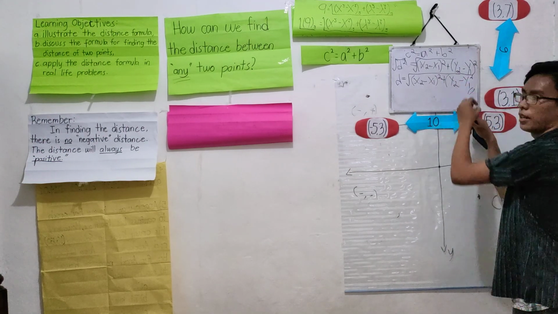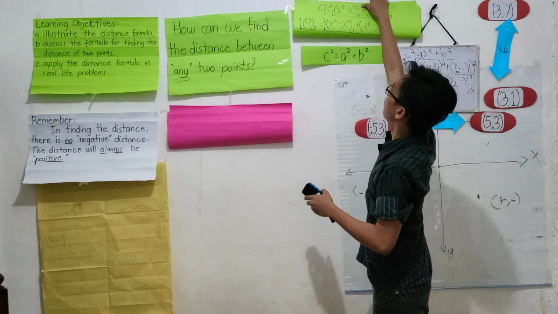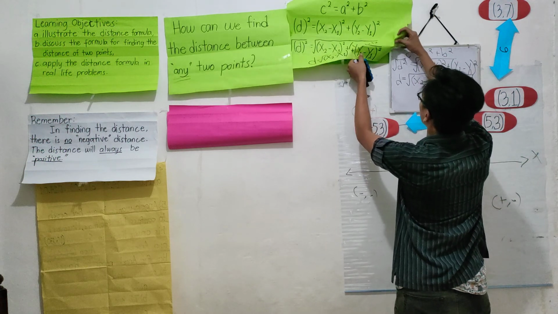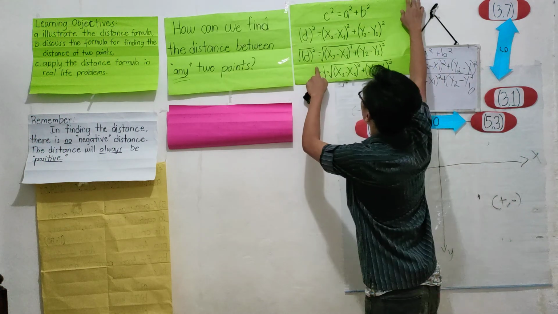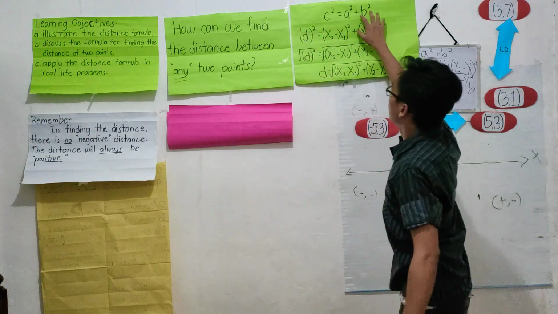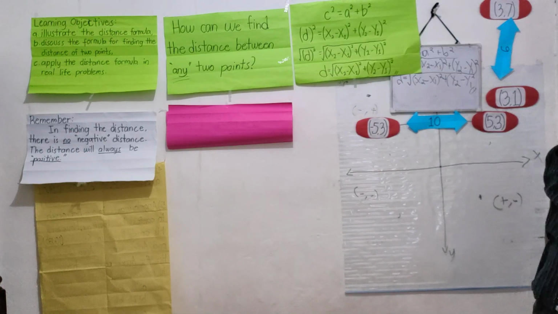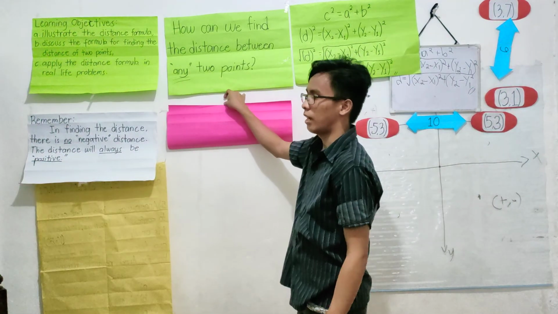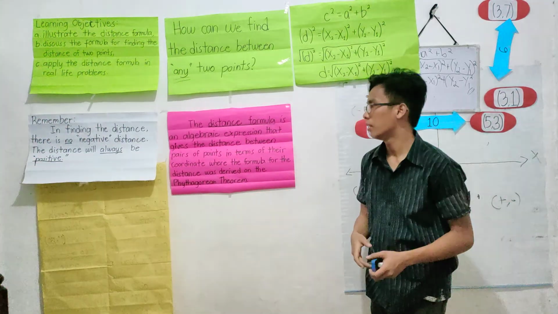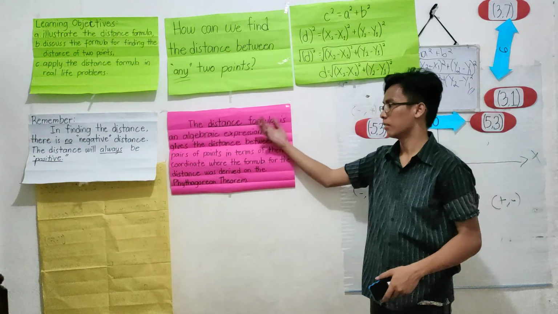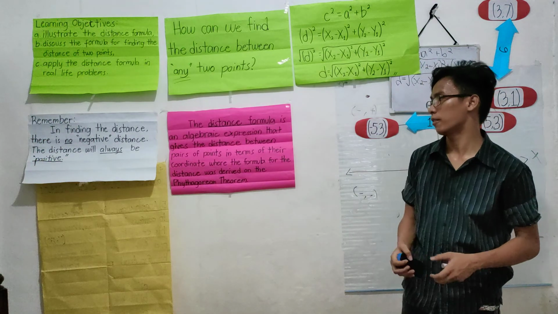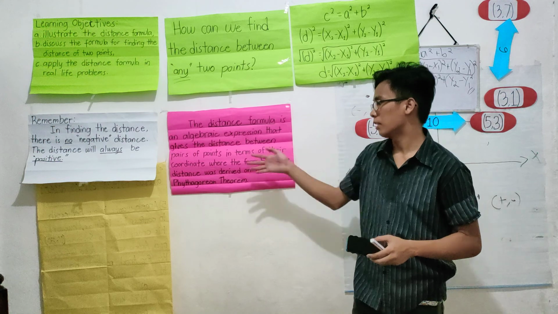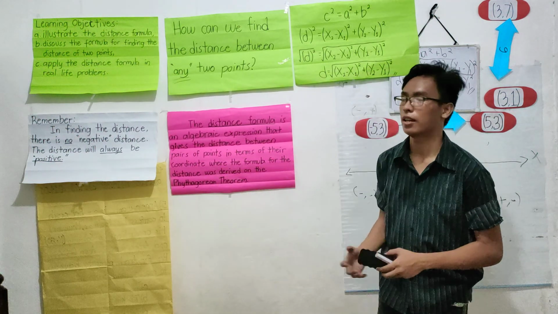And this will be the distance formula. Here is how we derive the distance formula from the Pythagorean theorem. So now we can define the distance formula as an algebraic expression that gives the distance between a pair of points in terms of their coordinates, where the formula for the distance was derived from the Pythagorean theorem.